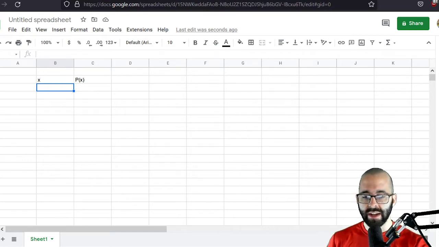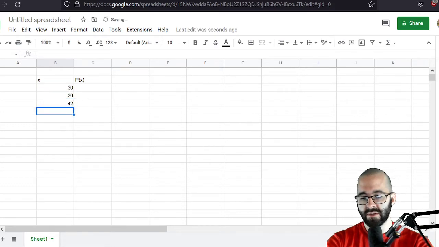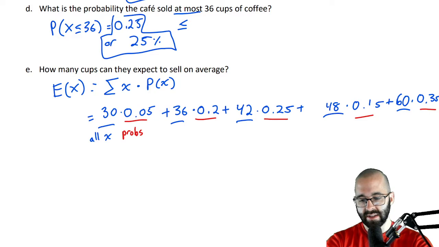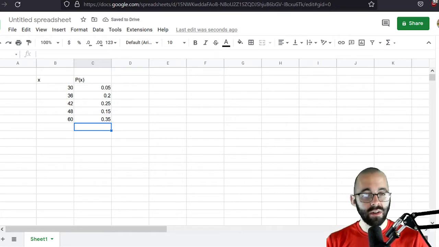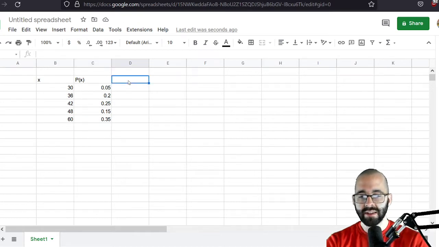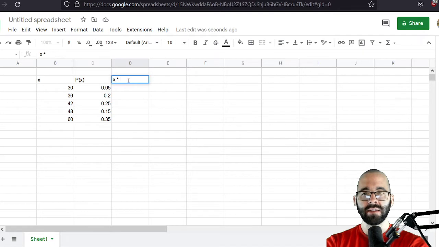Now in the spreadsheet, let's write down all the x values. The x values were 30, 36, 42, 48, and 60. And their probabilities were 0.05, 0.2, 0.25, 0.15, and 0.35. So now we're told to find the expectation. Just multiply all the x's times p of x.